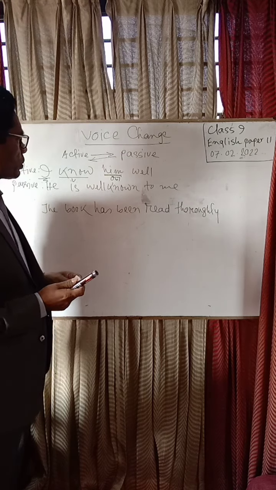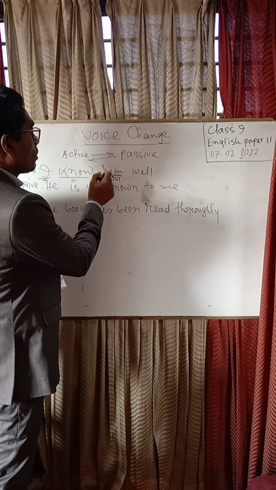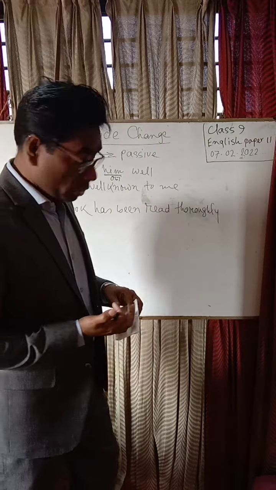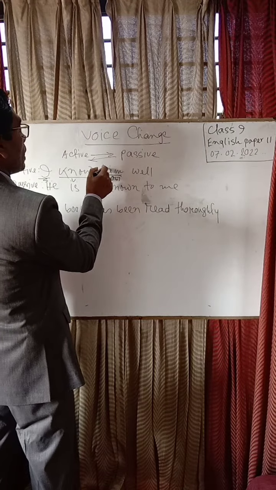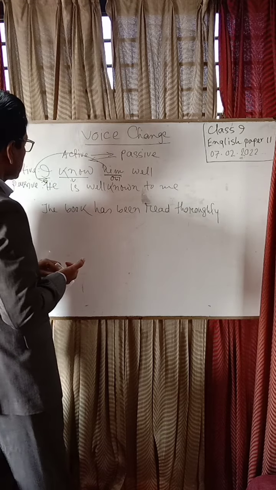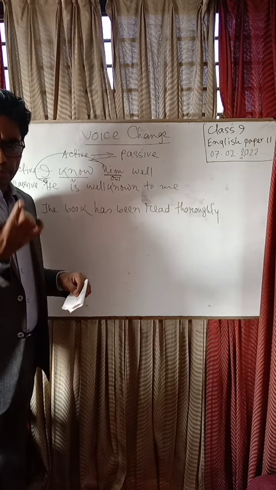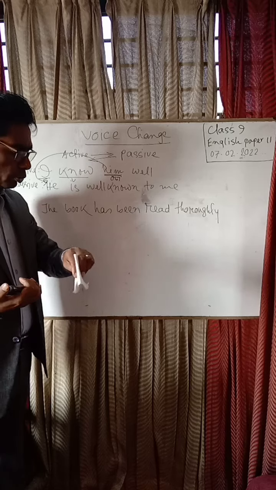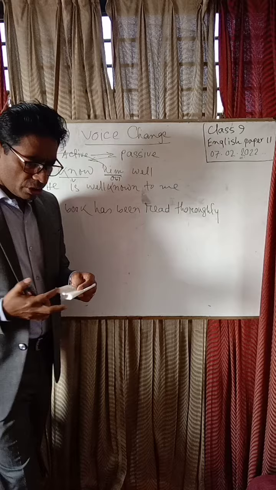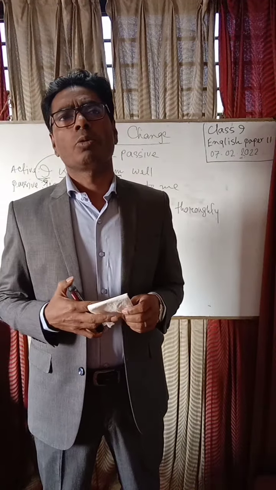Then what will you do? What have we done here? We have brought him in. This is the object. The object will come to the subject position. Here, whenever him comes to the subject position, it will be a matter of case. Him will be he when it comes to the subject position. And the most important thing, according to the auxiliary verbs, what we have to do.